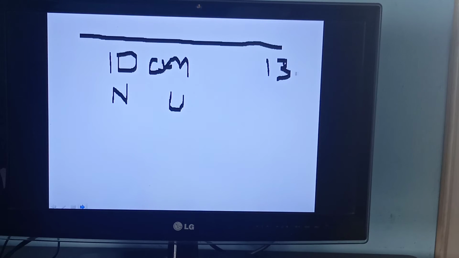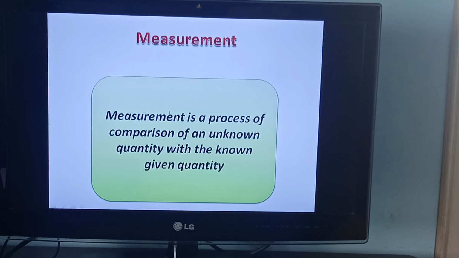what will it become? 13 centimeters it will become. Is it going to change to any other unit? No. It will be constant here. Now once again come to the definition of measurement. Measurement is the process of comparison of an unknown quantity with a known fixed quantity. Please take a screenshot and note it down.